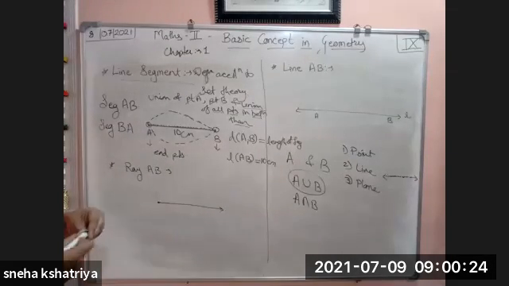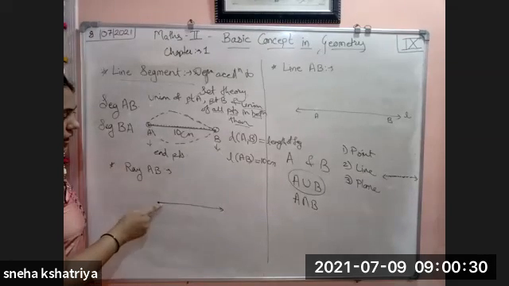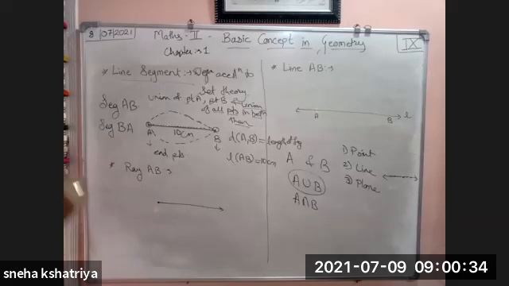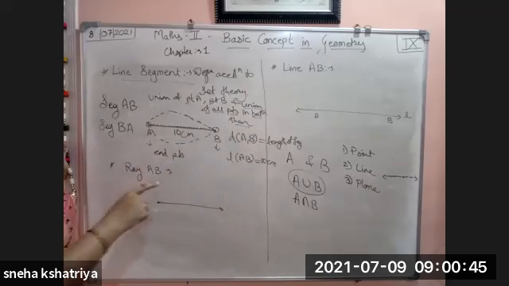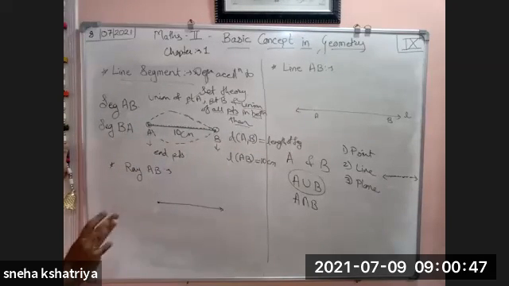For example, if you take a torch or a light, what is the torch here? The initial point, or you can say the end point. It is one and the same thing because it has only one end point. If you consider the torch, it is the initial point. So rays pass through that torch to infinity. Where it goes, we don't know. We don't know about that. So it goes to infinity.